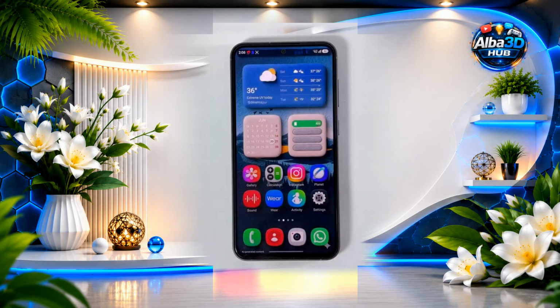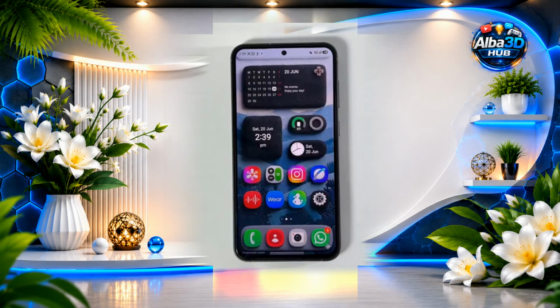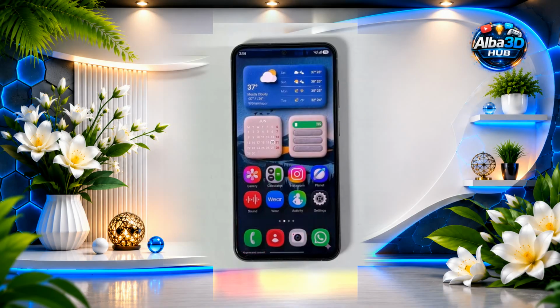Now you have 3D Fluffy widgets on your Galaxy device. You can set many different types of widgets this way. This works on any Galaxy device, no matter N series, S series, or F series.